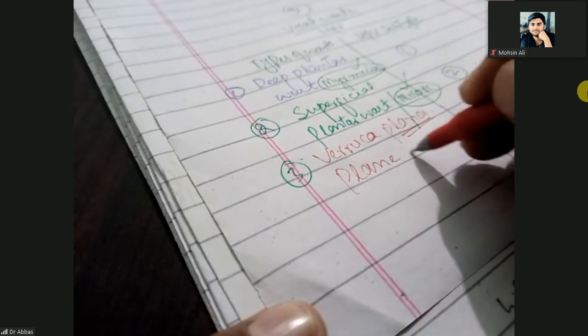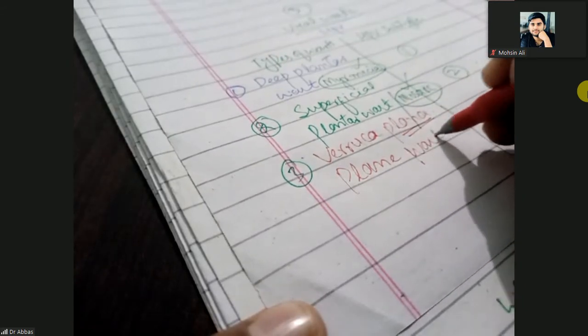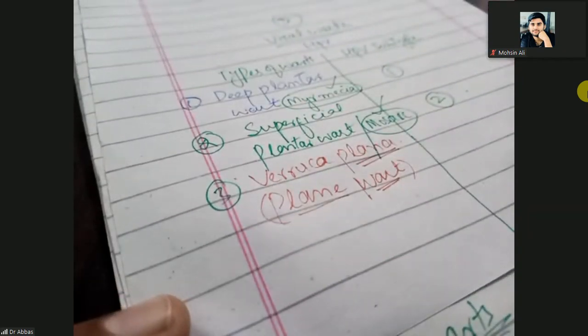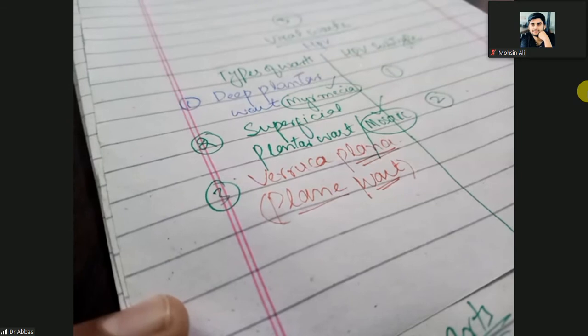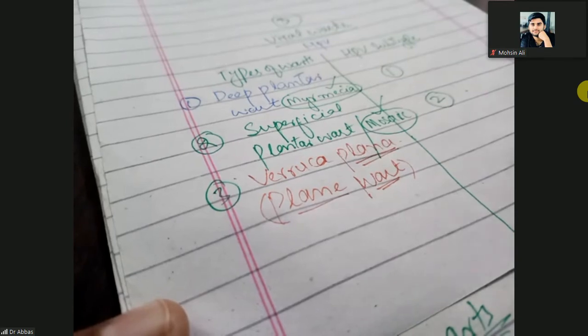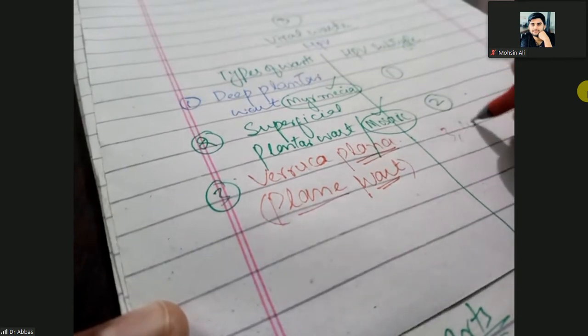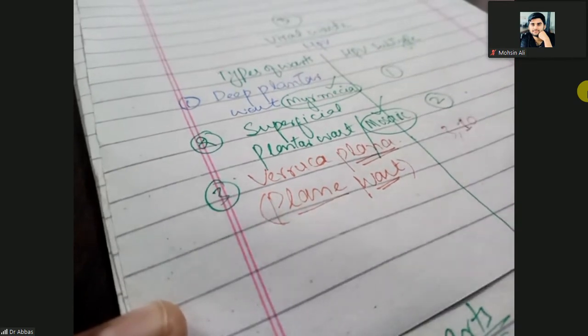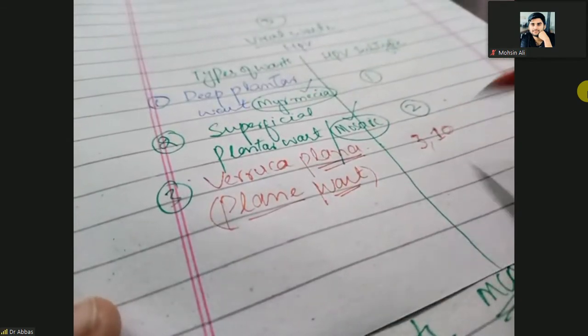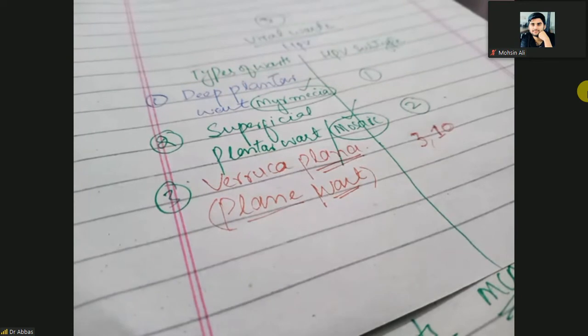Verruca means rough and plana means plain. So that is the rough wart or the plain wart. The most common subtypes of verruca plana are 3 and 10. So HPV 3 and 10 are the subtypes of verruca plana.